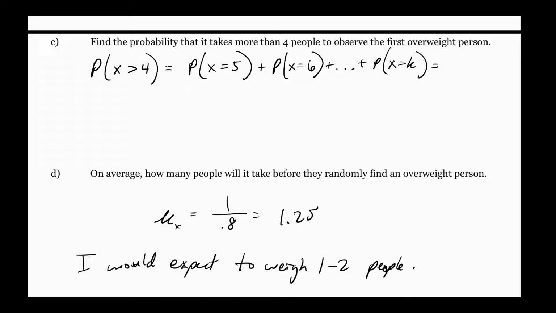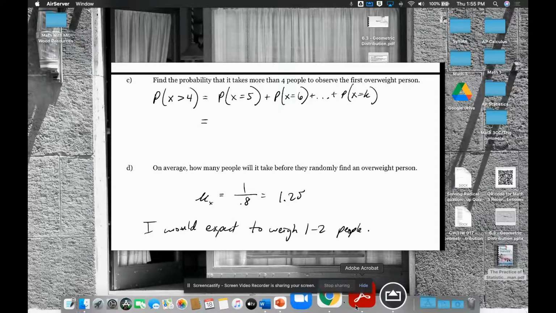So I use my calculator. This is all the work I need to see for this problem. If you show me this work here, that tells me what you did. Then you just go to the calculator and say, all right, what's the probability of 5, 6, 7, 8, all the way to the last American?